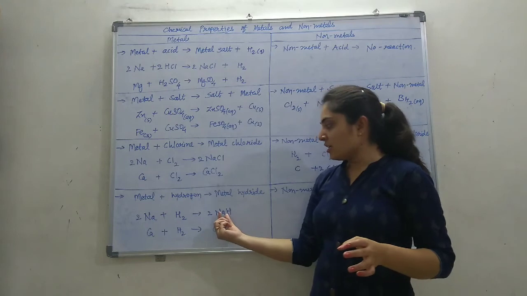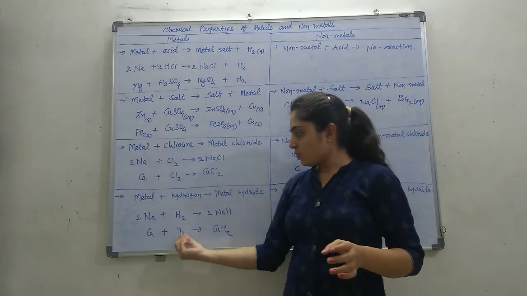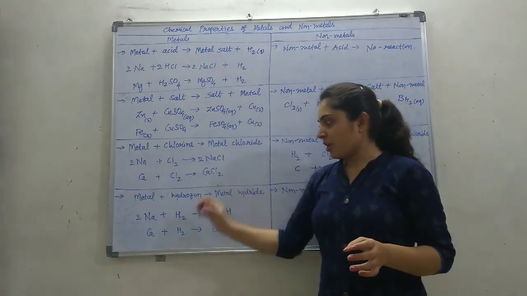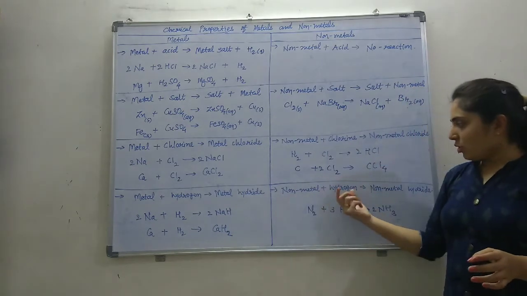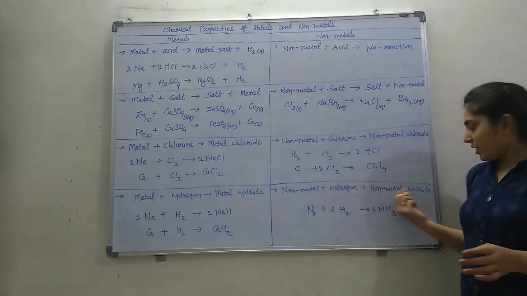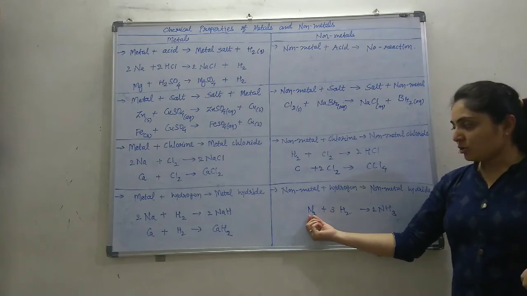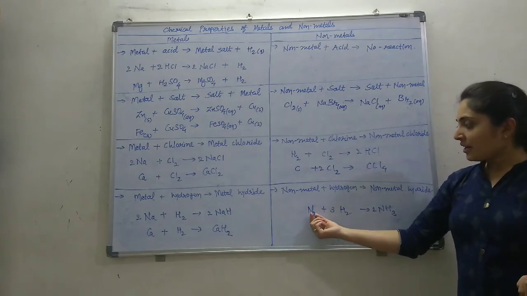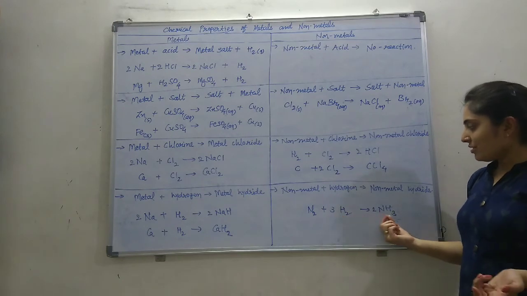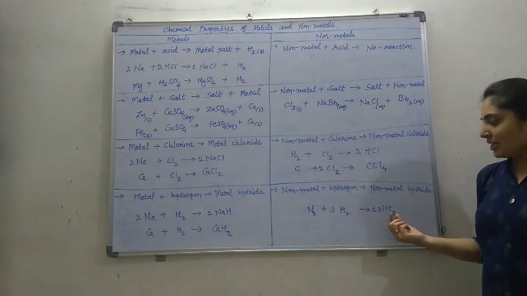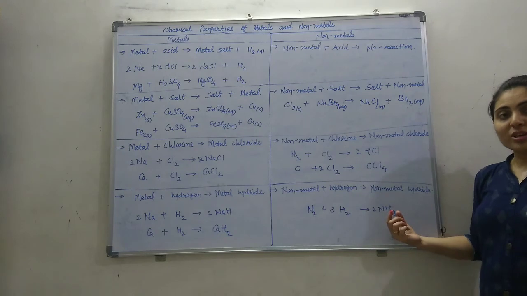Sodium plus hydrogen makes sodium hydride. Calcium plus hydrogen makes calcium hydride. While non-metal plus hydrogen makes non-metal hydride. I am taking nitrogen as the non-metal here. Nitrogen plus hydrogen gives nitrogen hydride, commonly known as NH3, ammonia.